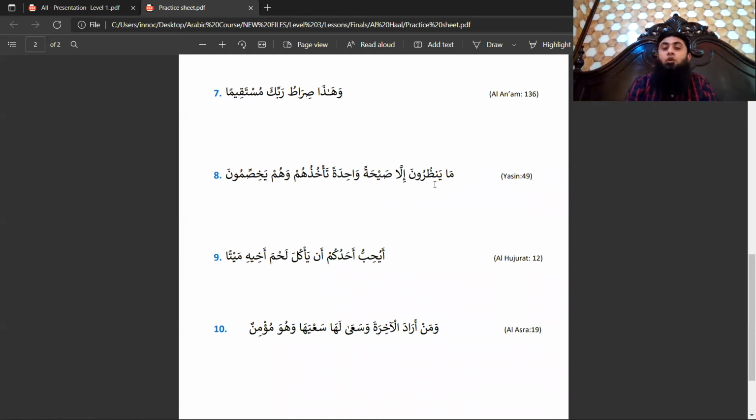Now let's translate one more time. They are not waiting except one cracking sound. Takhuzuhum, this cracking sound will hold them, it will take hold of them. Wahum yakhissimun, and while they are arguing with each other, making argumentation, having this back and forth, in this situation that cracking sound will take hold of them. Okay, it is basically regarding the hypocrites.